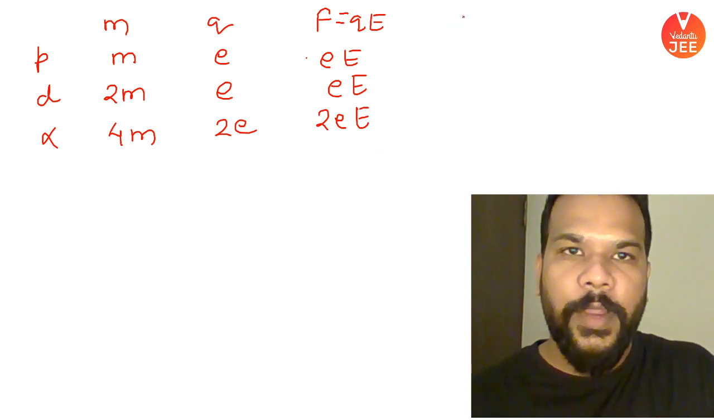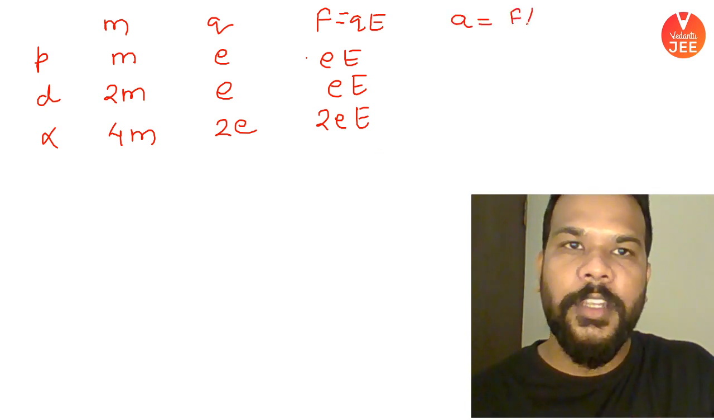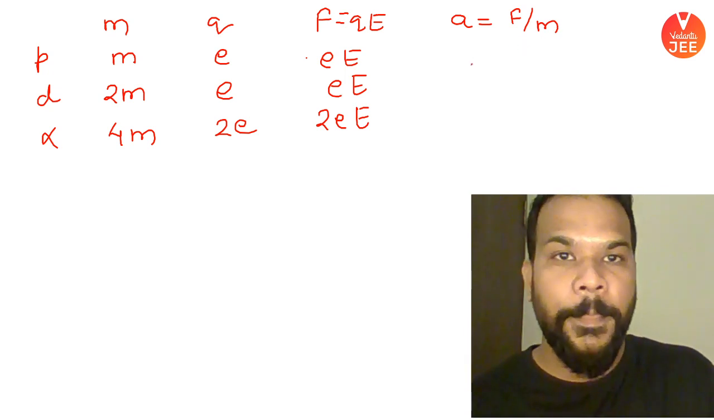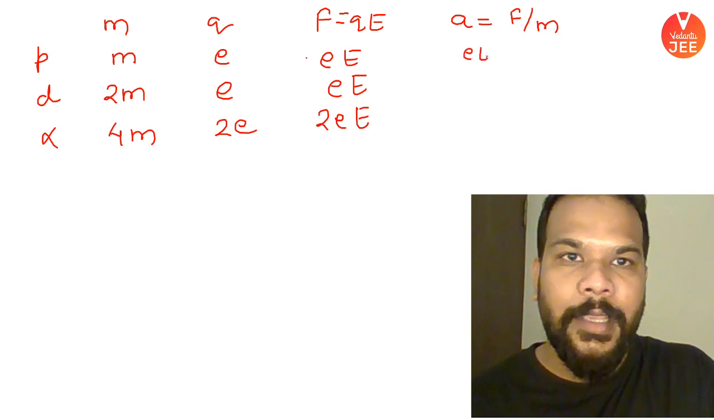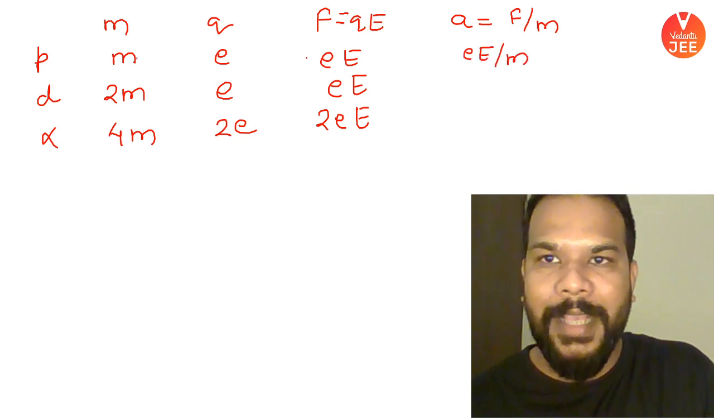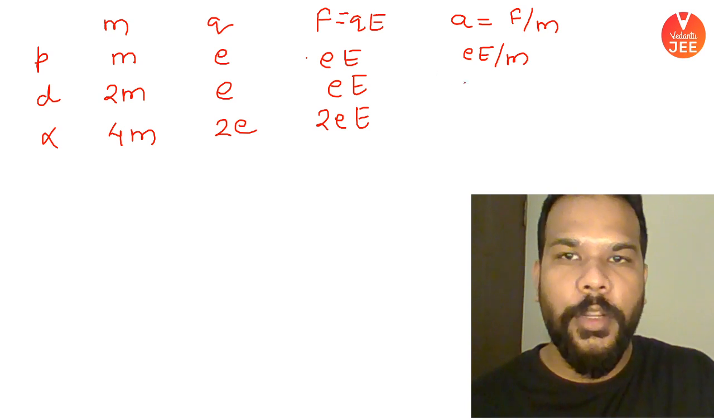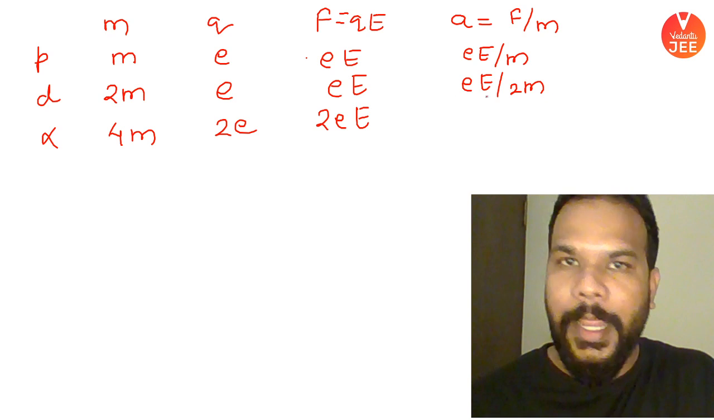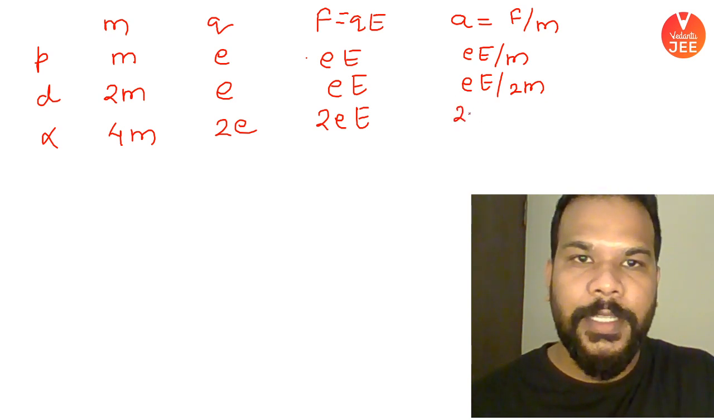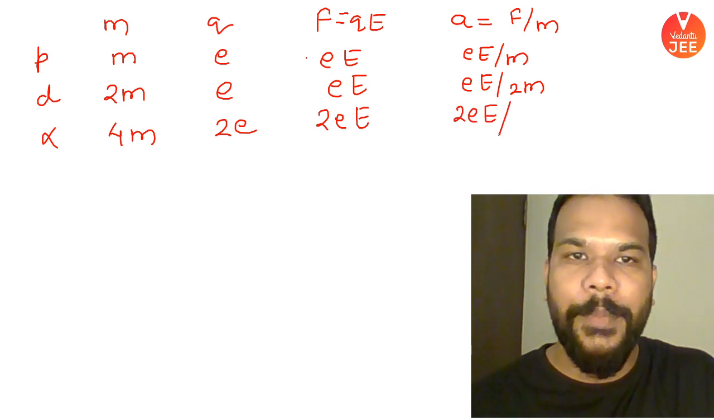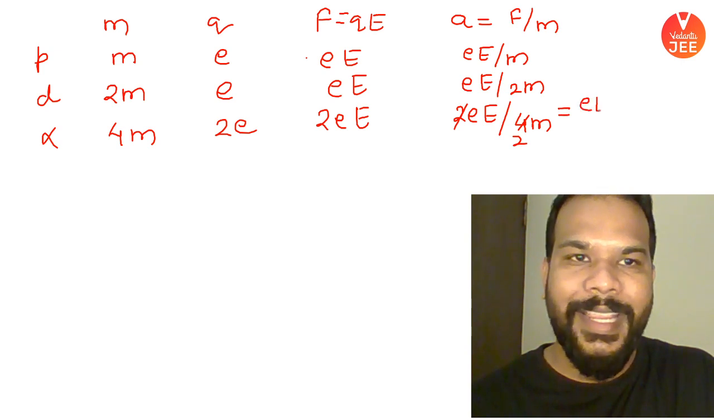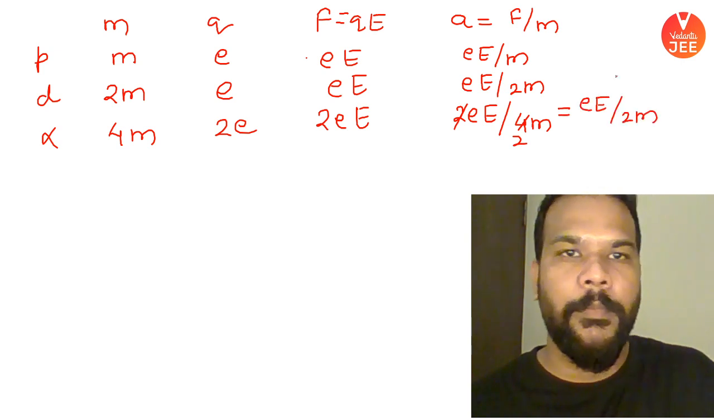So now if I want to find out the acceleration, acceleration is force upon mass. We know this from our understanding of Newton's laws of motion. So this becomes what? eE by m. The mass is m. On the other hand, for deuteron, it is same force but double mass. And for alpha particle, the force is double, that is 2e into capital E, divided by 4 times the mass. So 2 cancels this 4 two times. So this comes out to be eE by 2m.